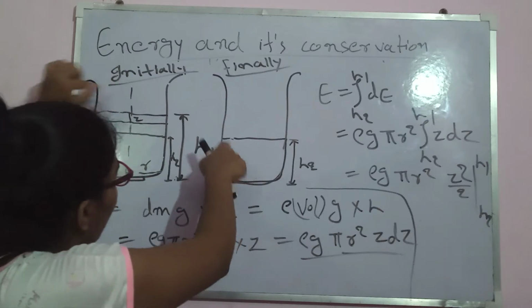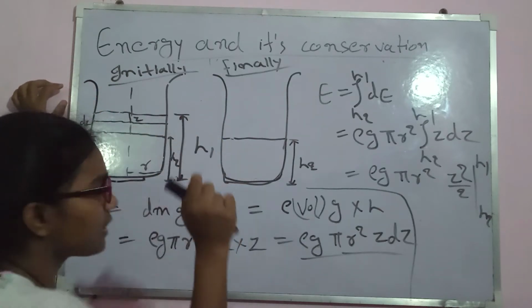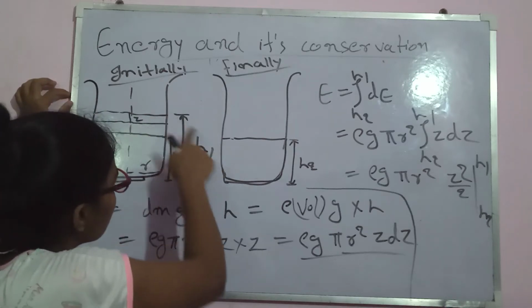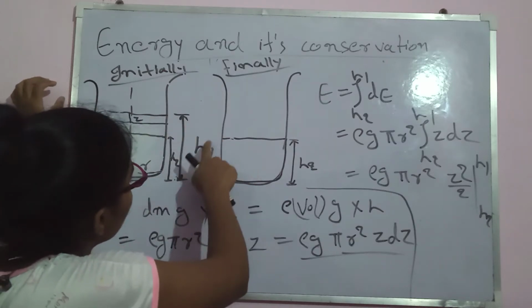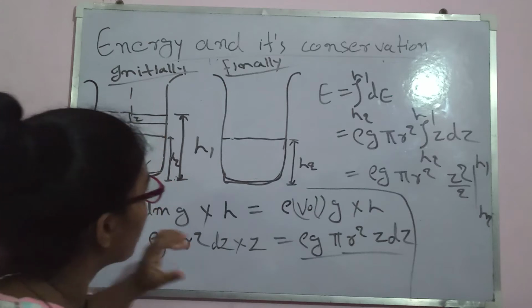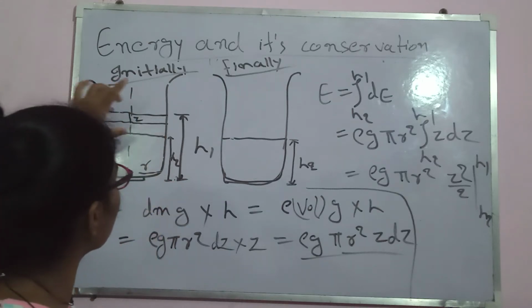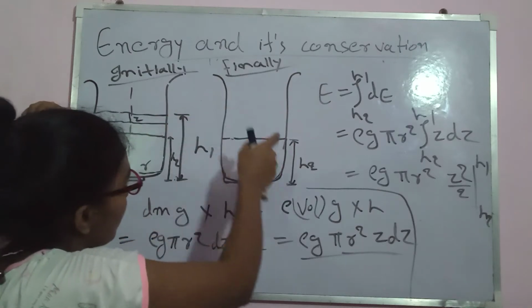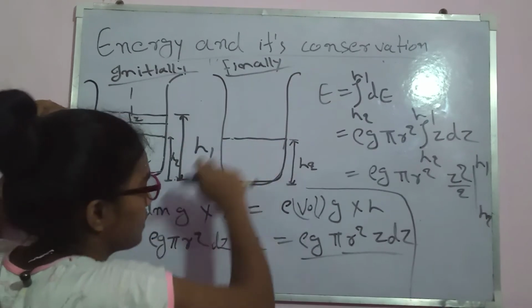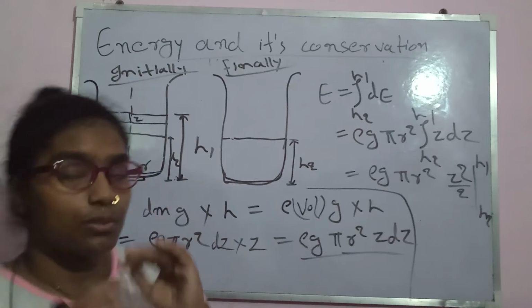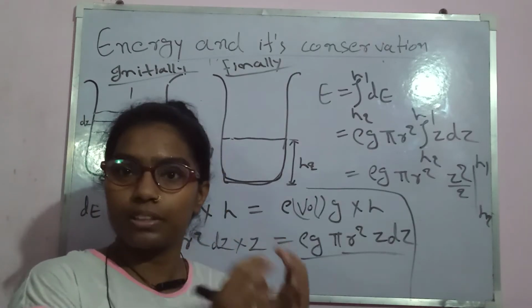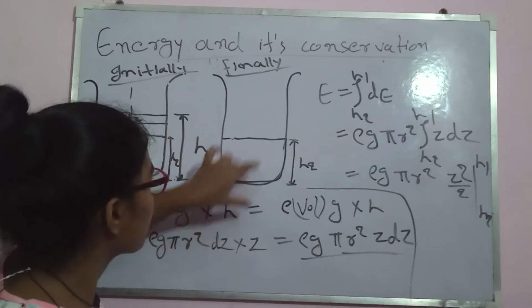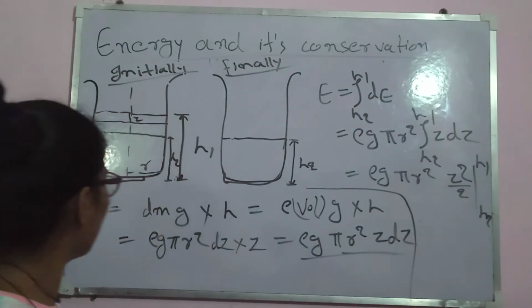And similarly, if you take the infinitesimal layers of water, you can see that each layer has reduced its height from h1 to h2. So the water in the part between h1 minus h2 has reduced in height from h1 to h2. So we need to calculate the weight of the water that was in this part and the height reduced from h1 to h2.